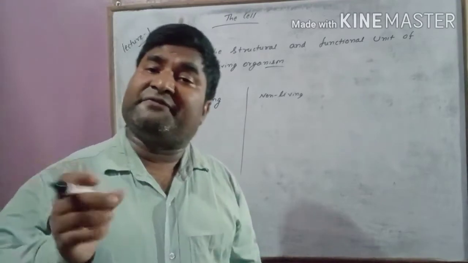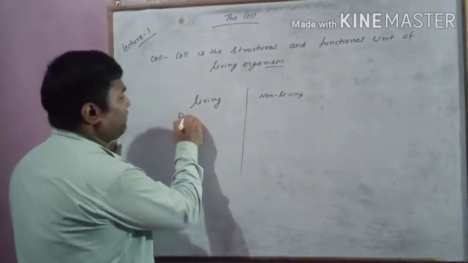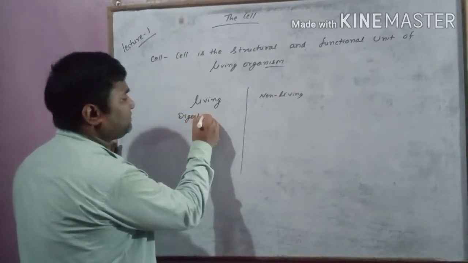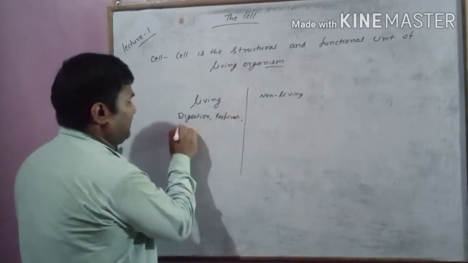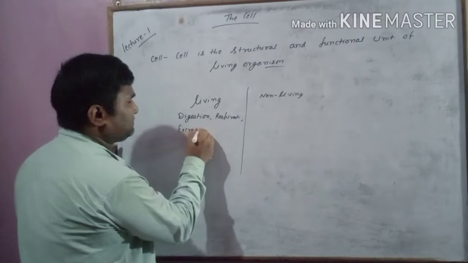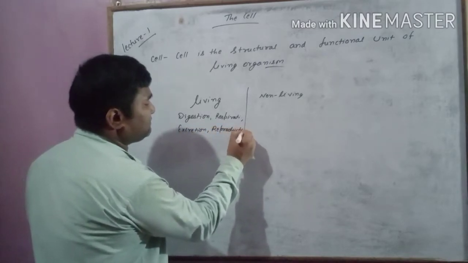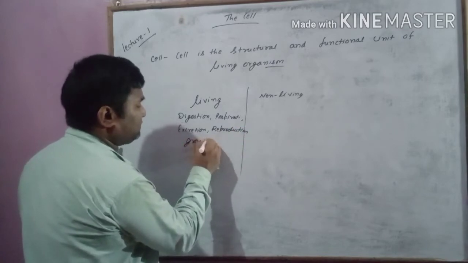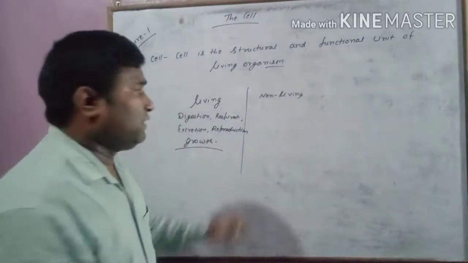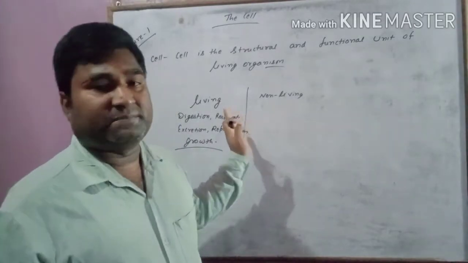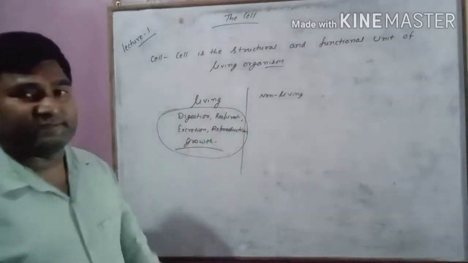So, what is the difference between the non-living and living? Living organisms perform digestion, respiration, excretion, reproduction, growth. All these things are done by living organisms. Non-living things do not do this. These are the functions performed by living organisms.